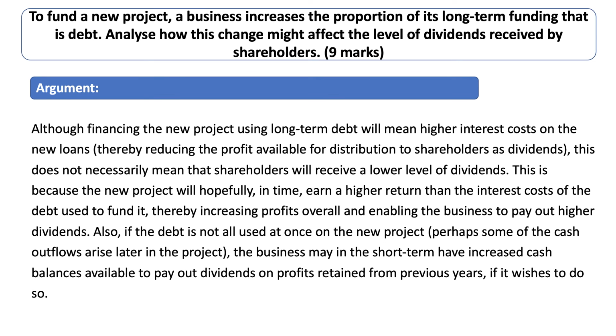Also, if the debt is not all used at once on the new project, perhaps some of the cash outflows arise later, the business may in the short term have increased cash balances available to pay out dividends and profits from previous years, if it wishes to do so. So actually I've combined point 2 and 3 into one hybrid point there, basically arguing that the increased proportion of debt funding will not necessarily negatively affect the level of dividends received by shareholders.